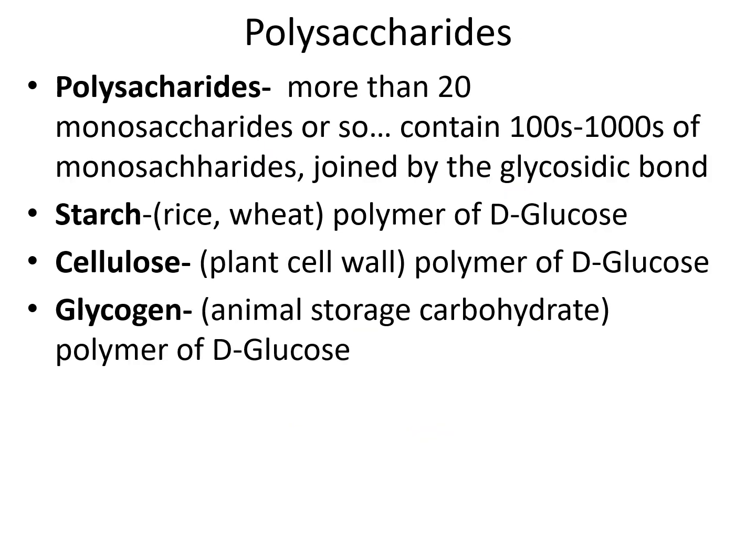Now polysaccharides. Polysaccharides may contain more than 20 monosaccharides. They may contain up to hundreds or thousands of monosaccharides, and the different sugar moieties are joined by the glycosidic linkage. Examples include starch, which is present in rice and wheat. Starch is a polymer of D-glucose, which means that there are multiple units of D-glucose only. Cellulose, present in the plant cell wall, is also a polymer of D-glucose.